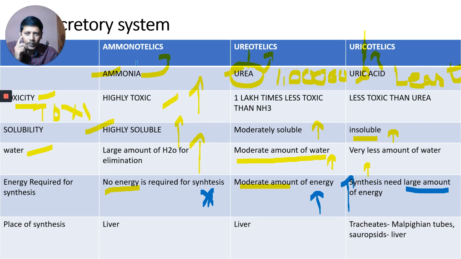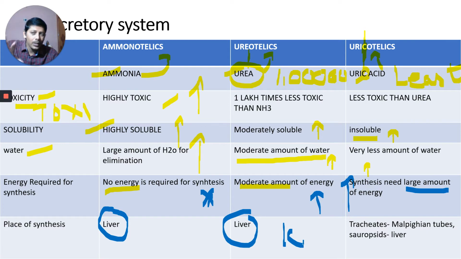Next, where is the place of synthesis? Very important one. Ammonia is formed in the liver, and for urea, when we ask this bit, you say kidney. Urea is eliminated by the kidney, but urea is formed in the liver by the ornithine cycle. You learned in the first lesson, liver functions. And uric acid is very important. You learned in first year the cockroach Malpighian tubule. In Malpighian tubules, uric acid is formed.